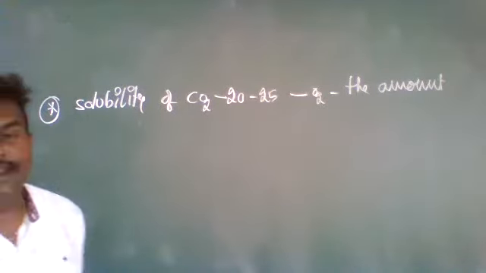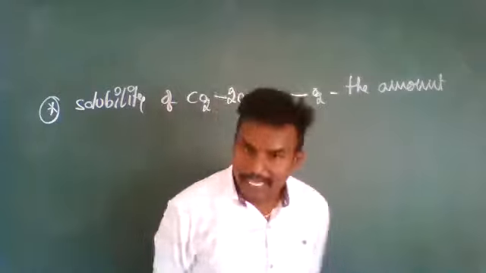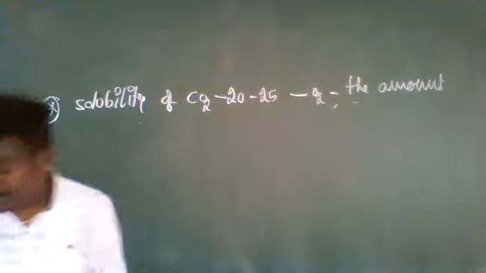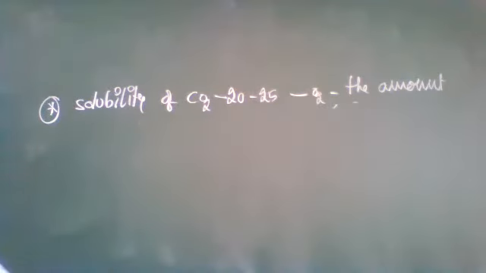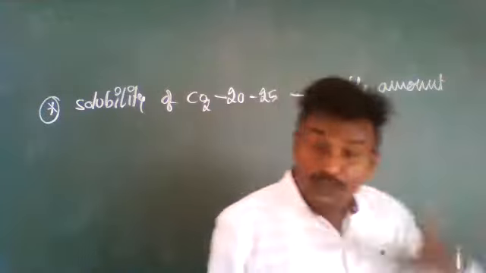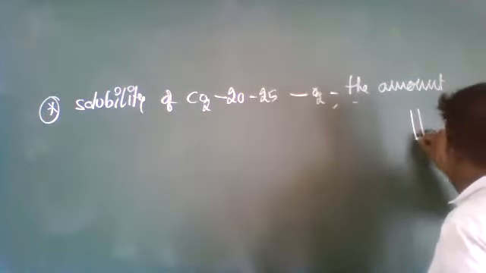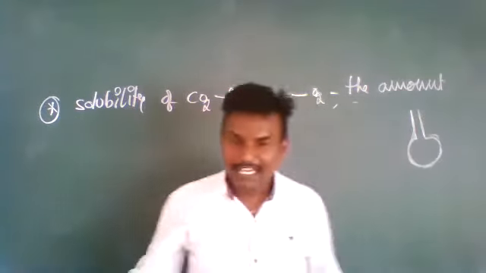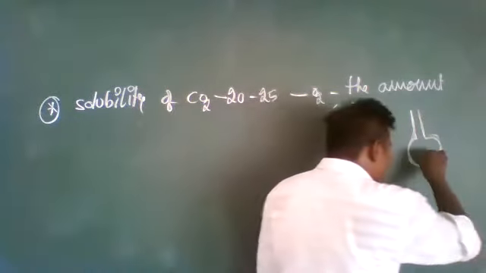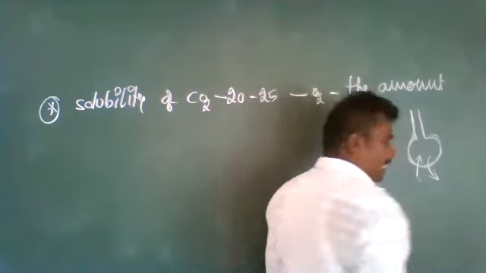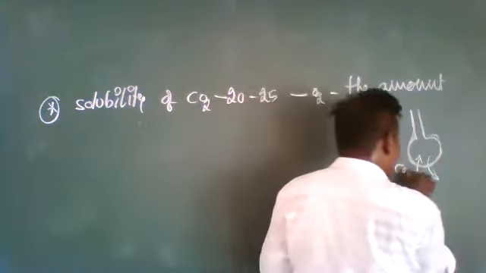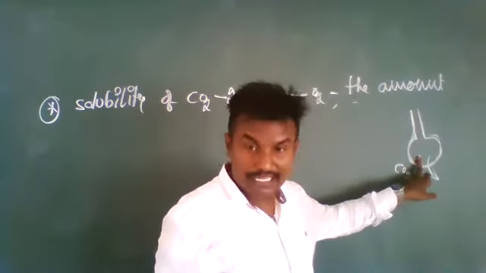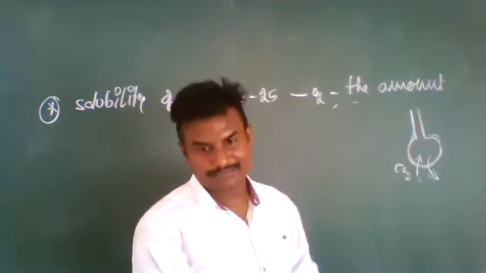As the solubility of carbon dioxide is 20 to 25 times higher than that of oxygen, this is one statement. Next, the amount of carbon dioxide that can diffuse through the diffusion membrane. Through the diffusion membrane means what? This is the alveoli membrane. The amount of carbon dioxide that can diffuse through the diffusion membrane is much higher than that of oxygen.